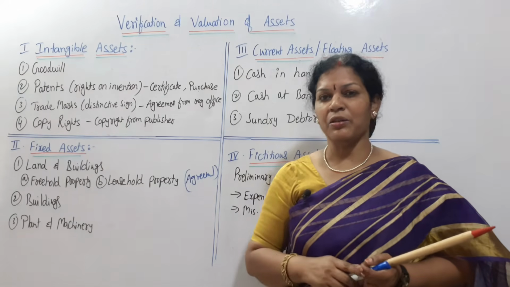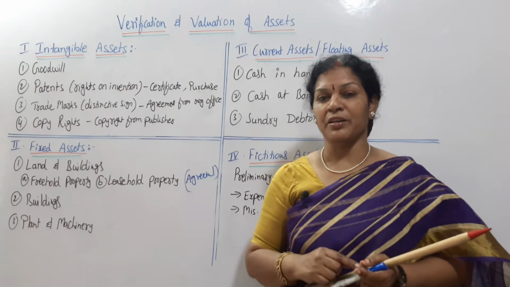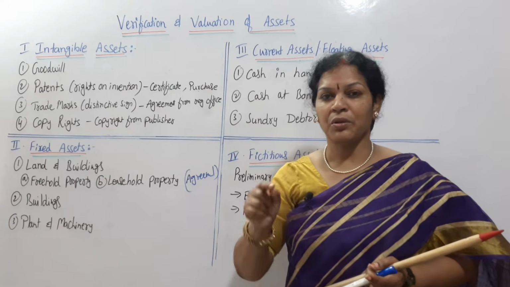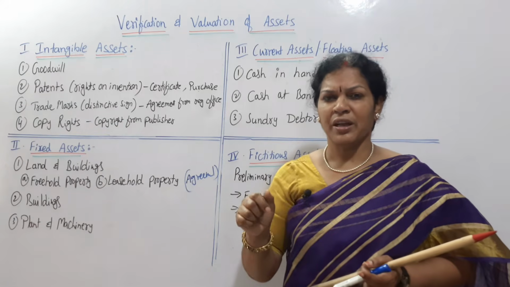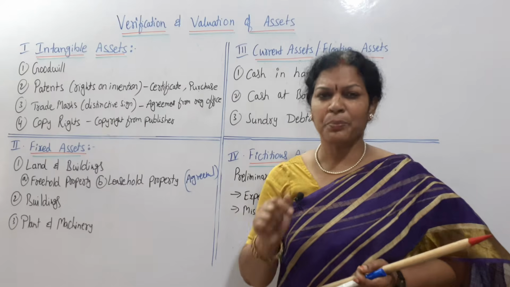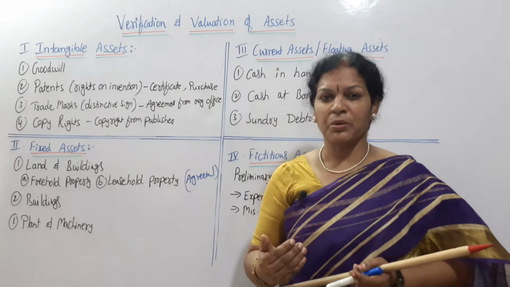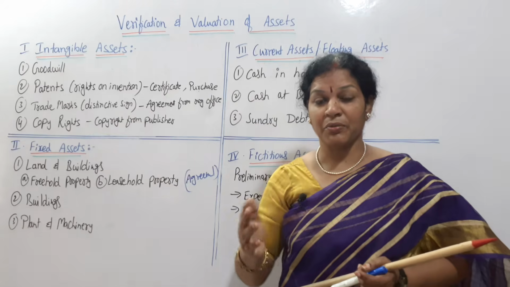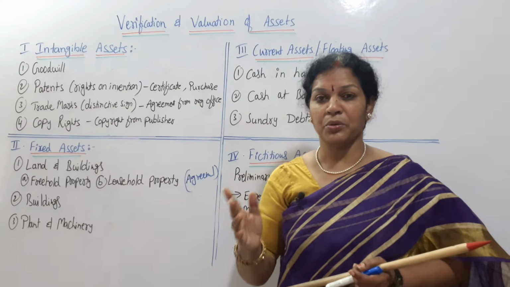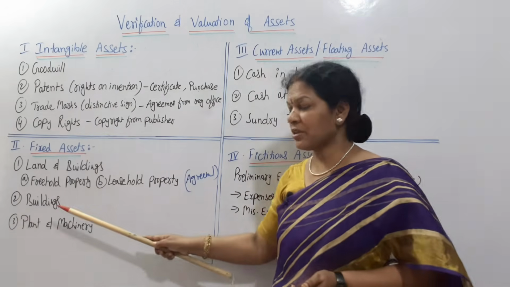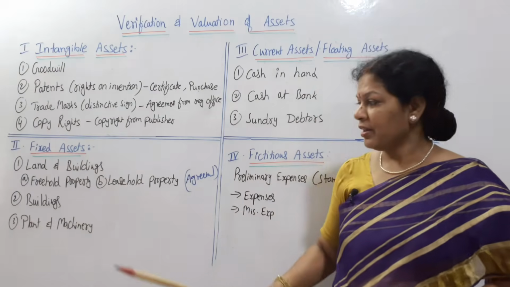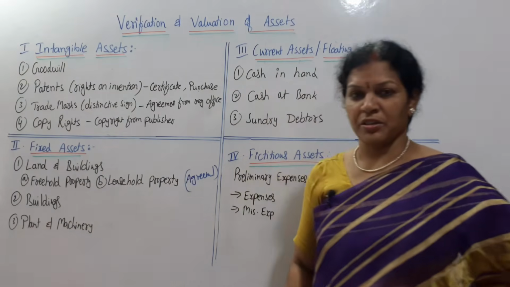Then after that, valuation of building. For valuation of building also, at what rate they have purchased, and are they providing any kind of depreciation? So the depreciation amount also has to be deducted, and the market value and what value he wants to conclude, that also he has to consider. That is building. Third one, it comes to plant and machinery.